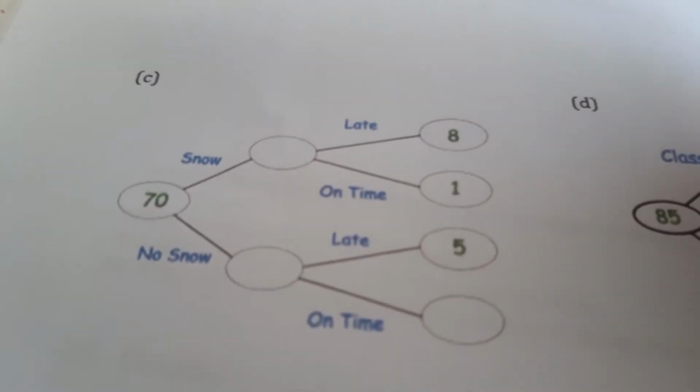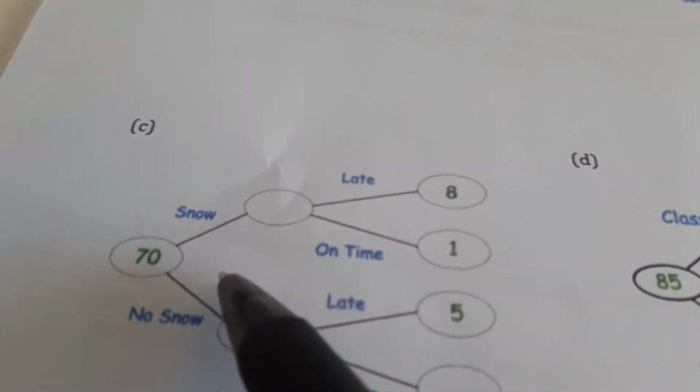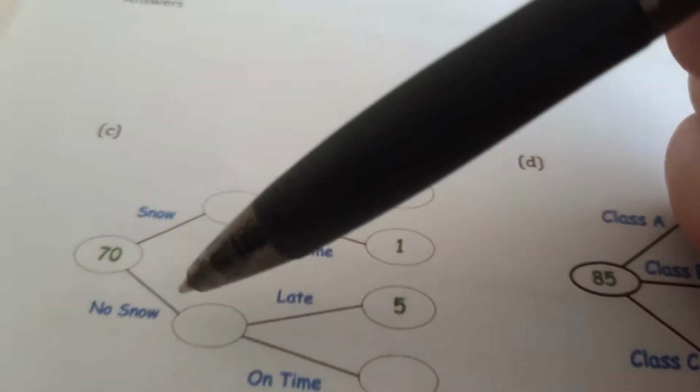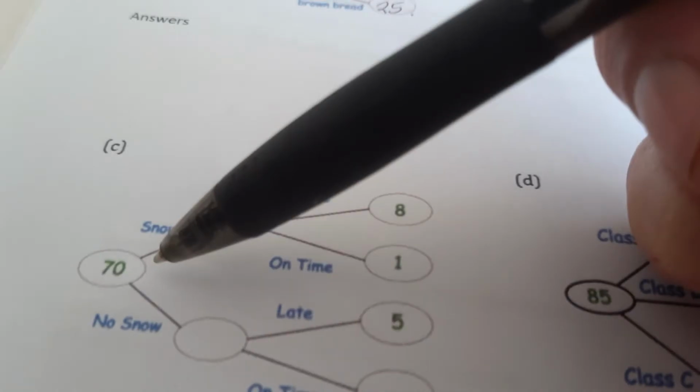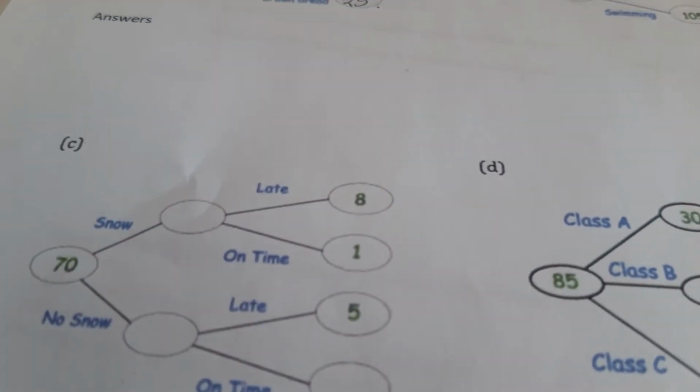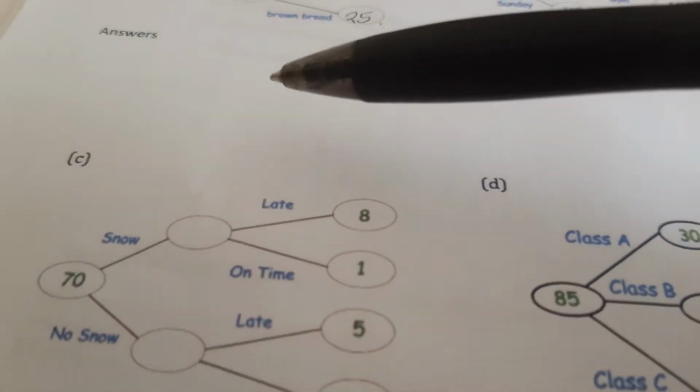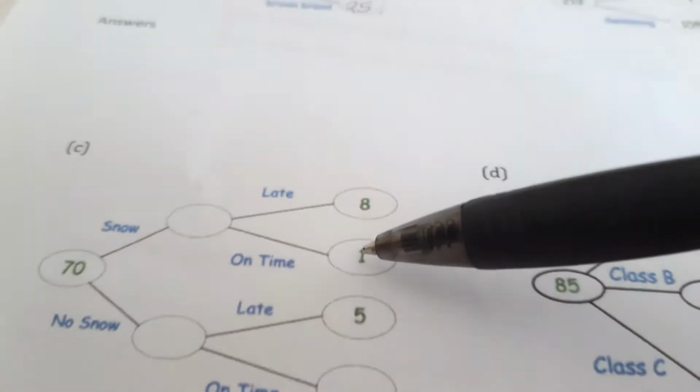So 70 people, or it might be days of the week, I'm not sure which I'm talking about here. There was snow or no snow. So, we don't know these two numbers yet, but we know they add up to 70. For the snow days, there were 8 people late and 1 person on time, so they add together to give you 9 for the snow days.